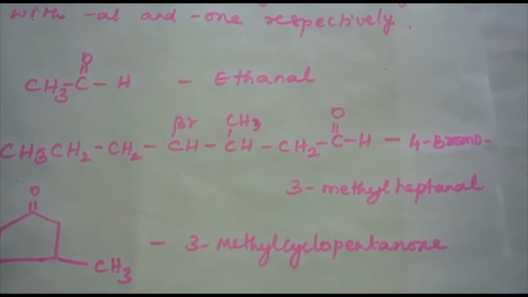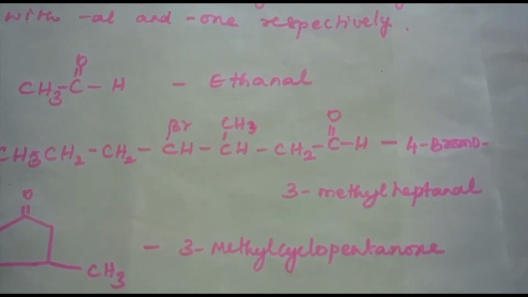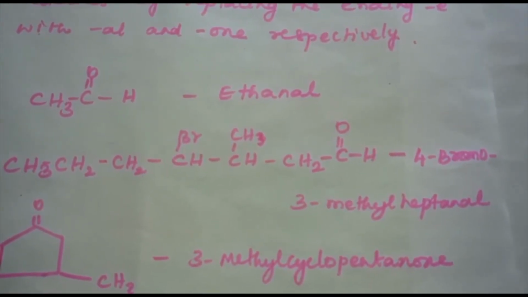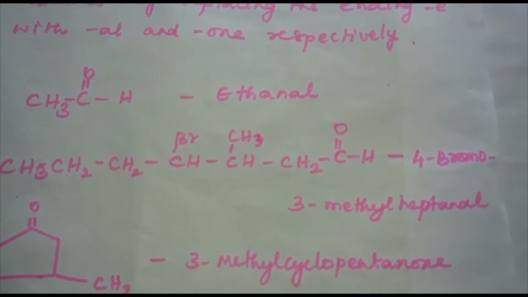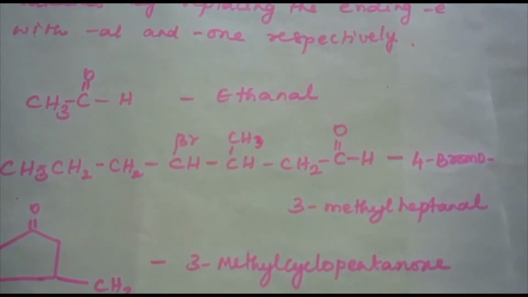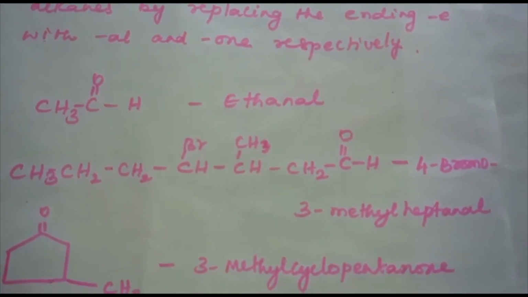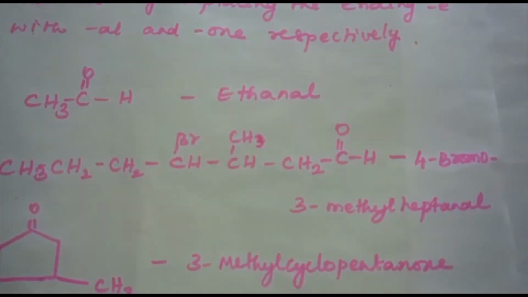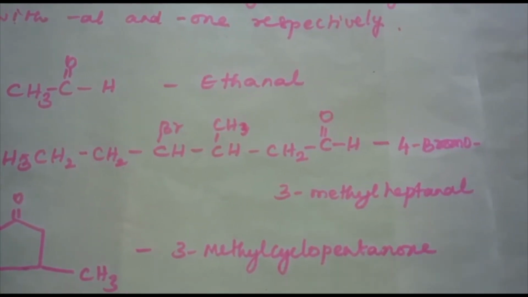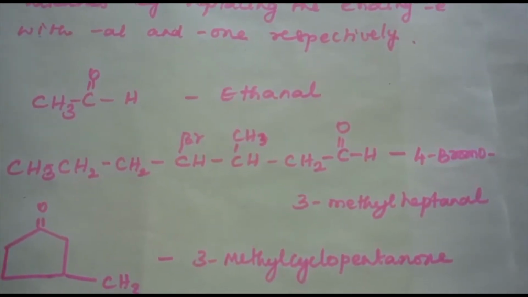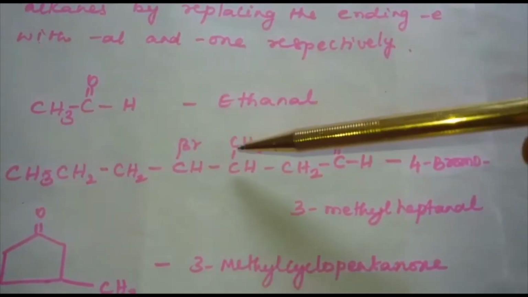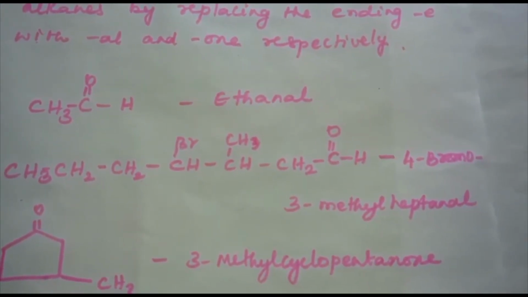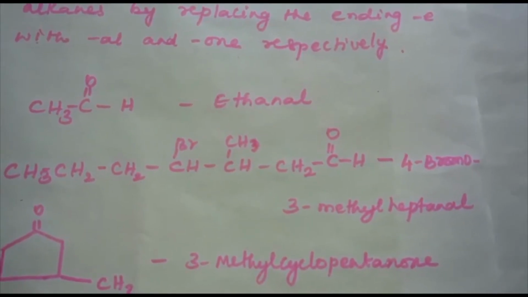In the case of aldehyde, the longest carbon chain is numbered starting from the carbon of the aldehyde group, while in the case of ketones, the numbering begins from the end nearer to the carbonyl group. That means the functional carbon atom will get the least number. The substituents are prefixed in alphabetical order along with numerals indicating their positions in the carbon chain.